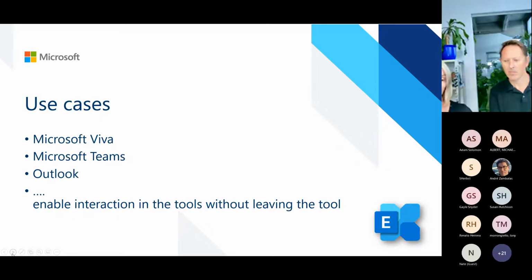Or I have an employee experience app with Viva Connections, and I have the same notification within Viva. Or I do not have SharePoint at all. I have a third-party intranet or whatever, but I still want a good frontline worker experience, and I post the messages in Outlook.